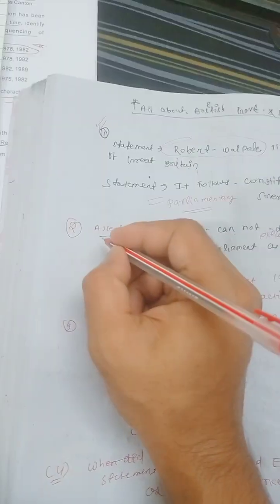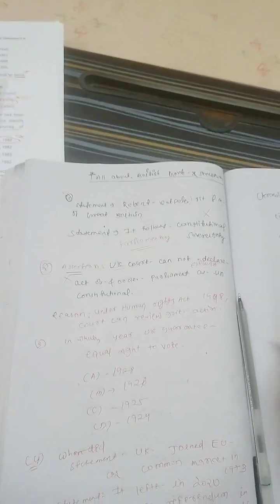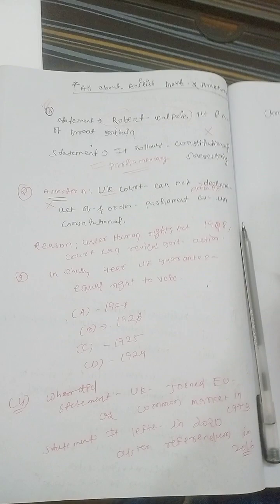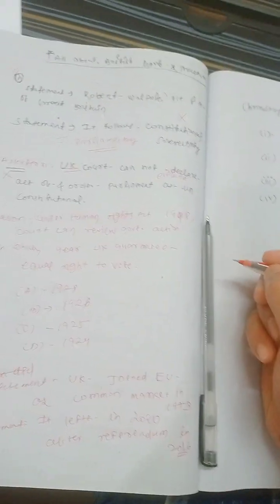So guys, this assertion is wrong, because in the UK, although an act of parliament cannot be declared unconstitutional, an executive order can be declared invalid. So this statement is going to be wrong here.